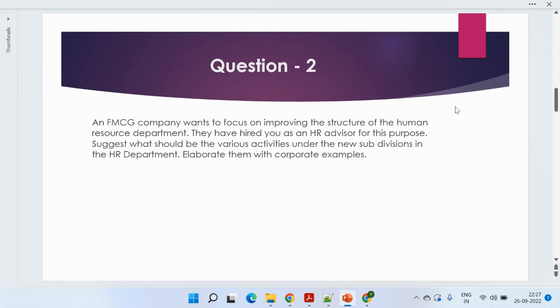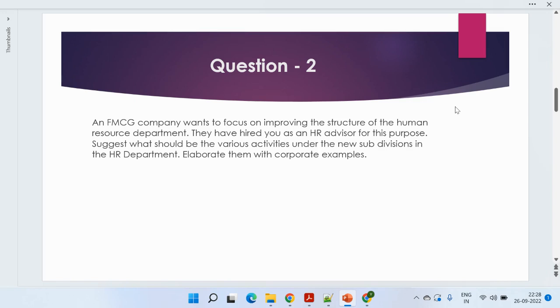Now moving to the second question. The second question is, an FMCG company wants to focus on improving the structure of the human resource department. They have hired you as an HR advisor for this purpose. Suggest what should be the various activities under the new subdivisions in the HR department. Explain them with corporate examples.